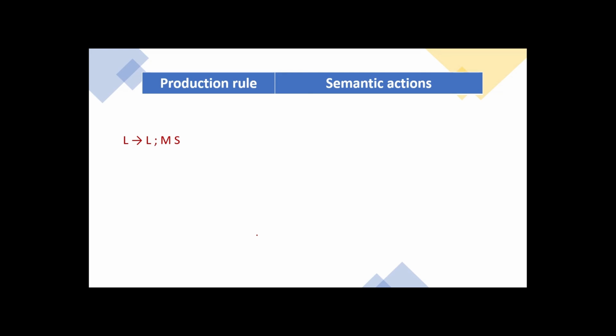Next, L gives L1 M S. Let us name it as L1. So first, what will we backpatch? We will backpatch L1.next and the statements within M.quad. Then L.next is equal to what? After executing this one, where does the control have to go? The control has to go to here. So L.next is equal to S.next. Next, for this production, L gives S, L.next is equal to S.next.